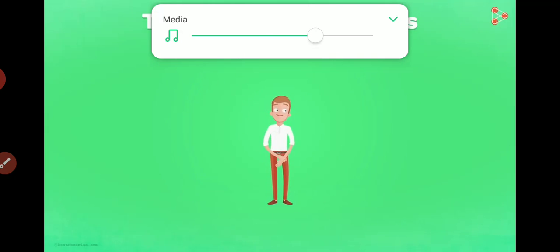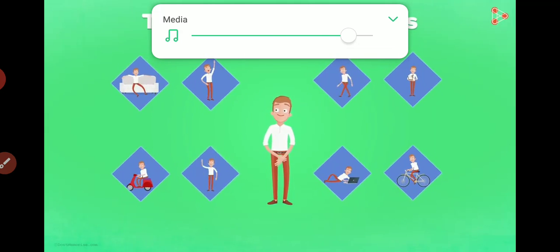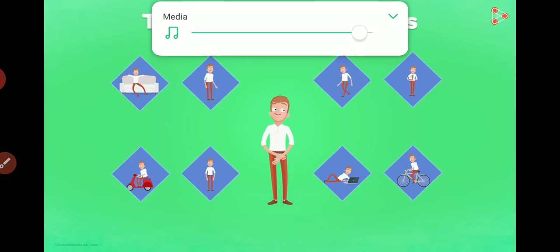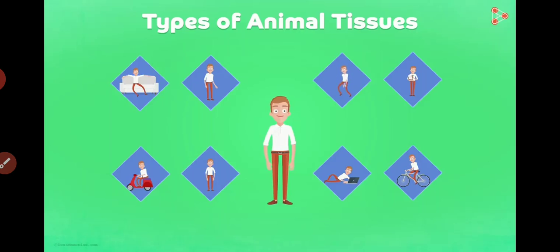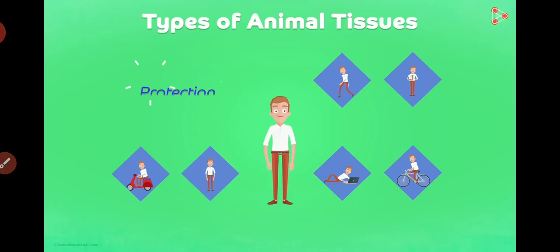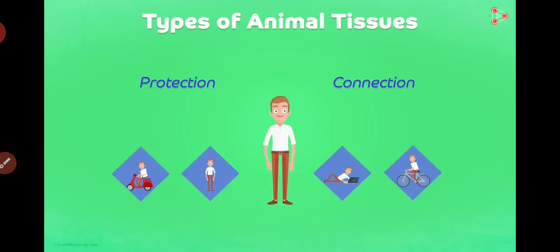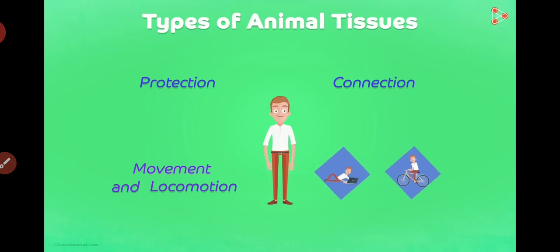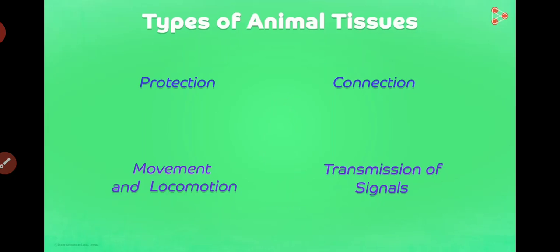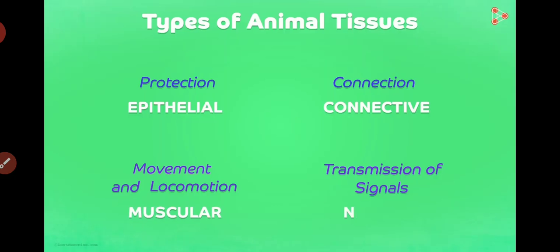In case of animals, where the body is expected to perform uncountable functions simultaneously, it is obvious that the number of tissues will also be innumerable, right? So how do we study all these? Well, we don't need to worry. For simplicity, we prefer dividing all the animal tissues into four major categories depending upon their functions. Firstly, protection, then connection, followed by movement and locomotion, and lastly transmission of signals for quick and efficient work. Based on this, we get the four major types of tissues: epithelial, connective, muscular, and nervous.